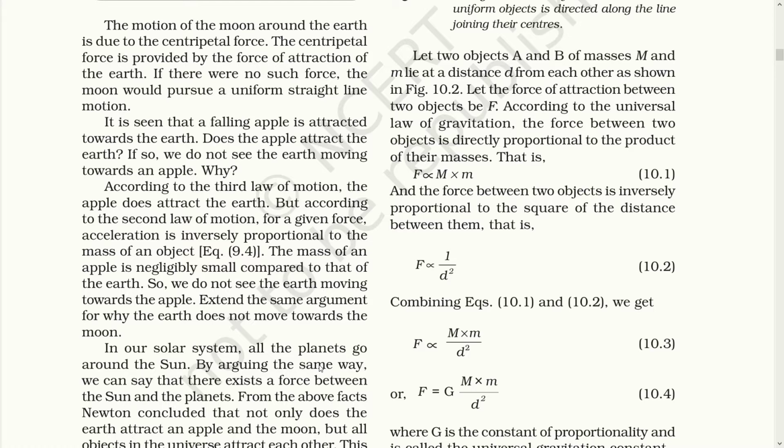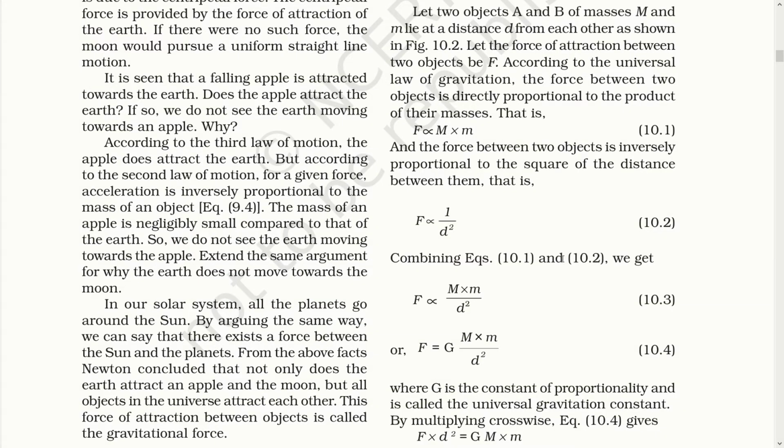In our solar system, all the planets go around the sun. So we can say that there also exists a force between the sun and the planet. But the fact that we have concluded shows that not only does the sun attract the planet, the planet also attracts the sun towards it. And because of this, every object remains at its position.